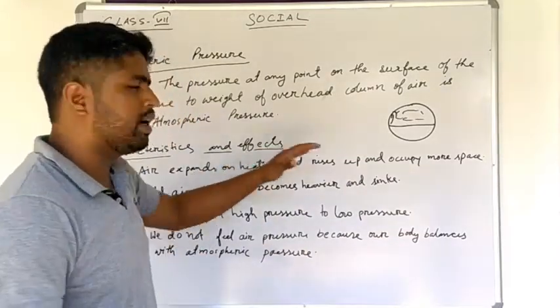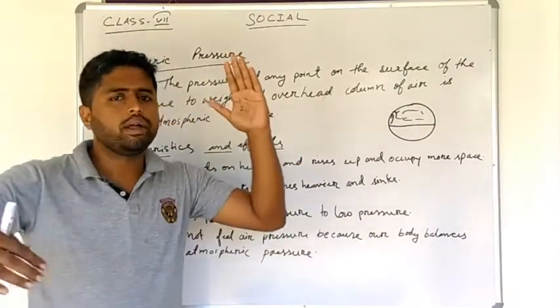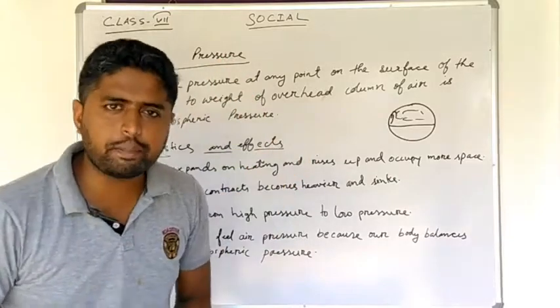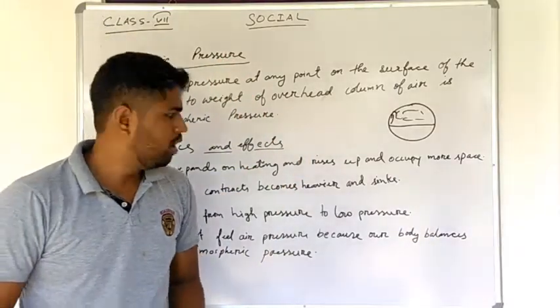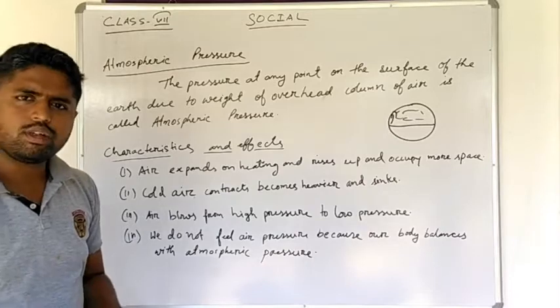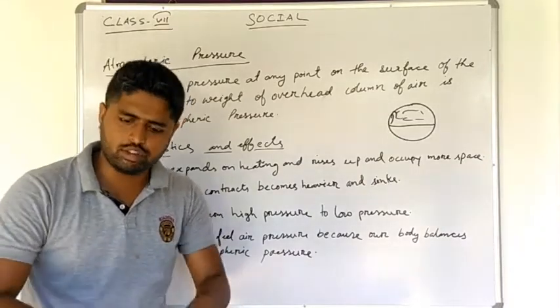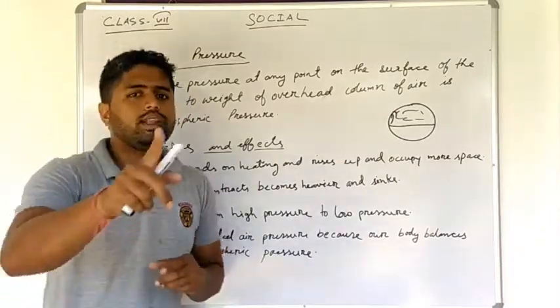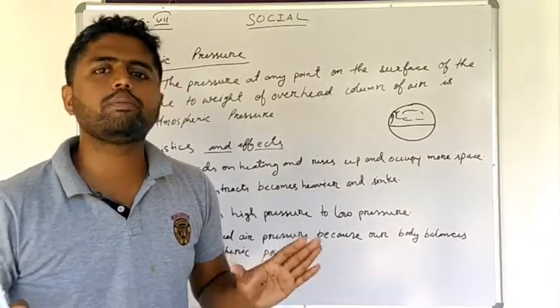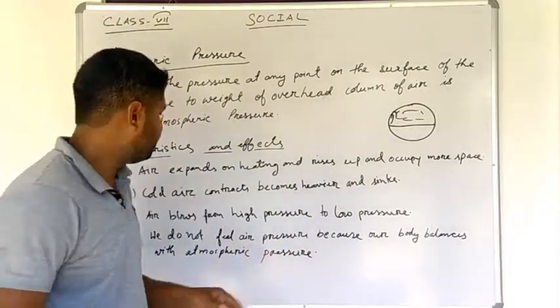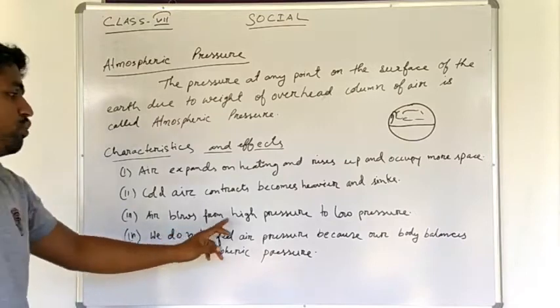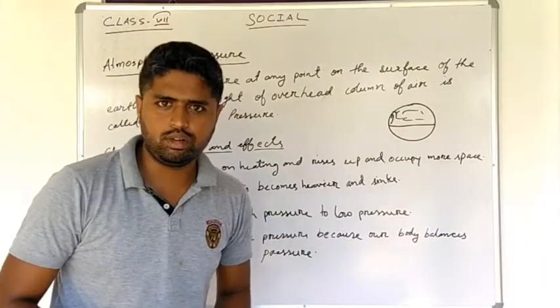That means whenever the heated air goes up, its place is taken by the cool air. Whenever the cool air comes, it becomes heavy and starts to flow. That is why during the night time the air becomes very cool. Number three, air blows from high pressure to low pressure.